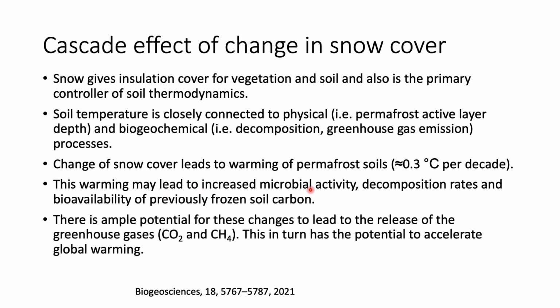This warming may lead to increased microbial activity, decomposition rates, and bioavailability of previously frozen soil carbon. So there is a change in the carbon present in the Arctic region. There is ample potential for these changes to lead to release of the greenhouse gases, mainly carbon dioxide and methane. This in turn has the potential to accelerate global warming.